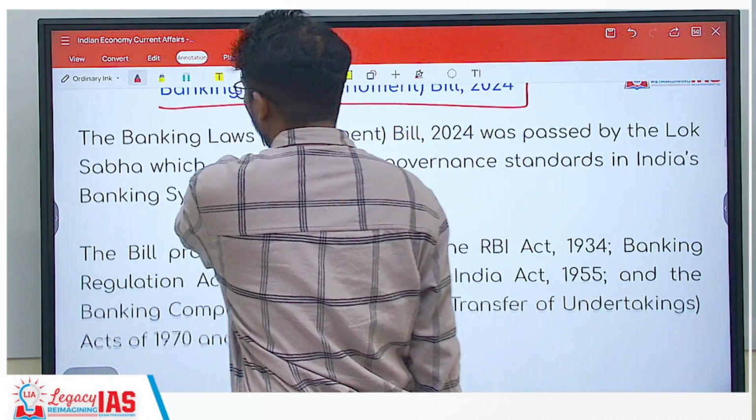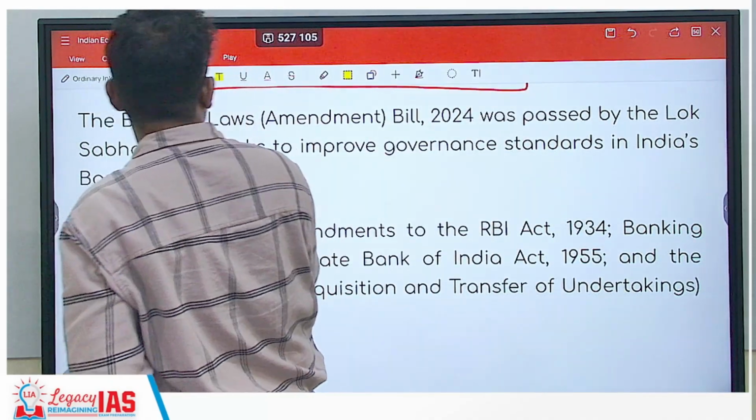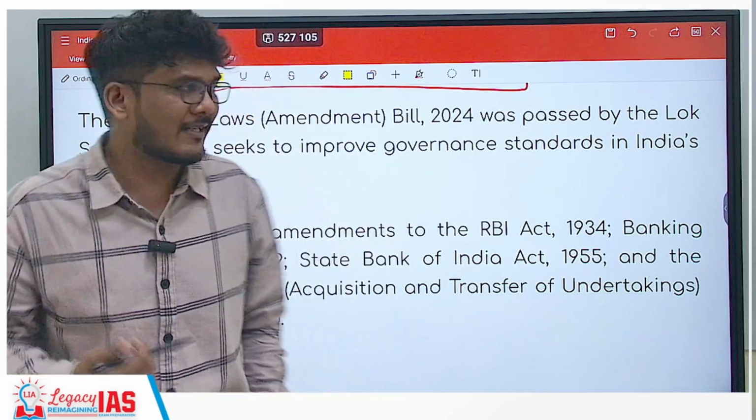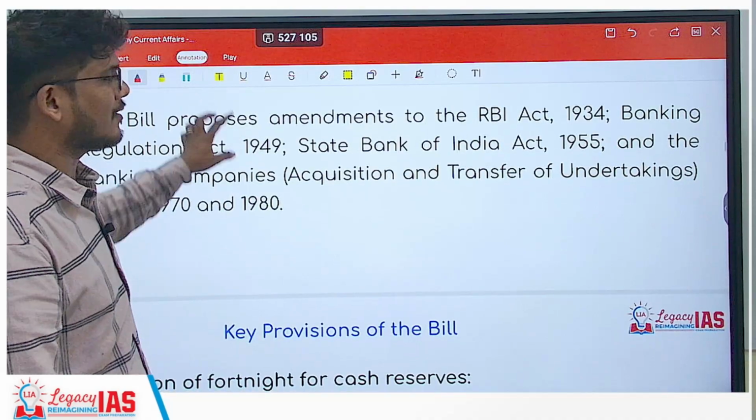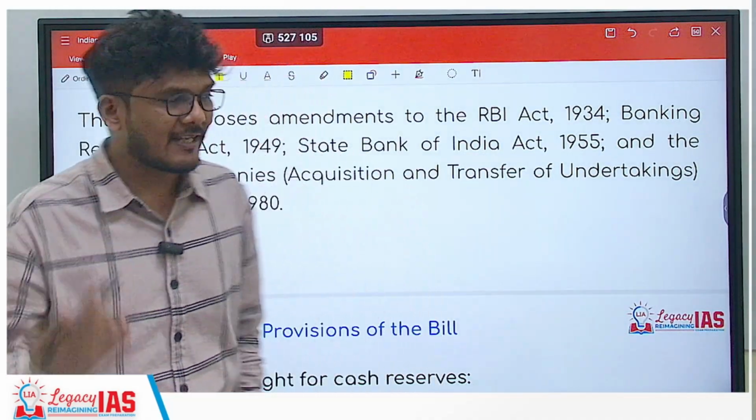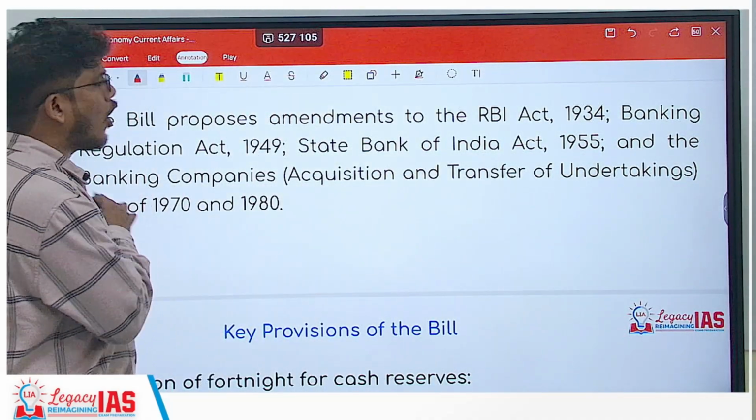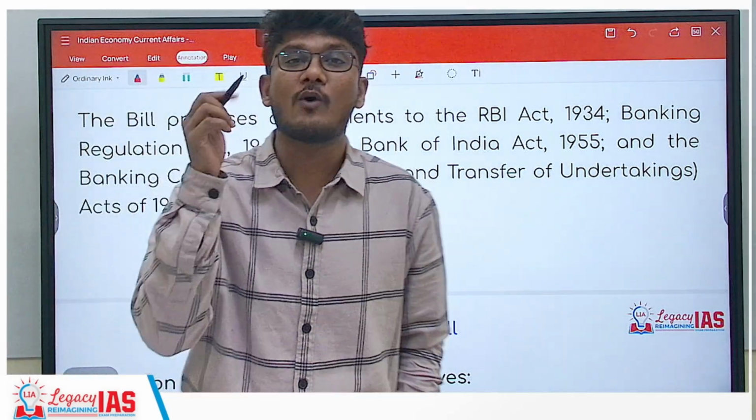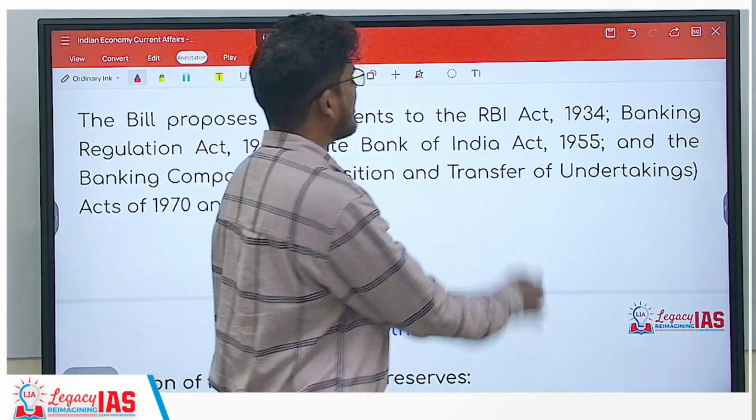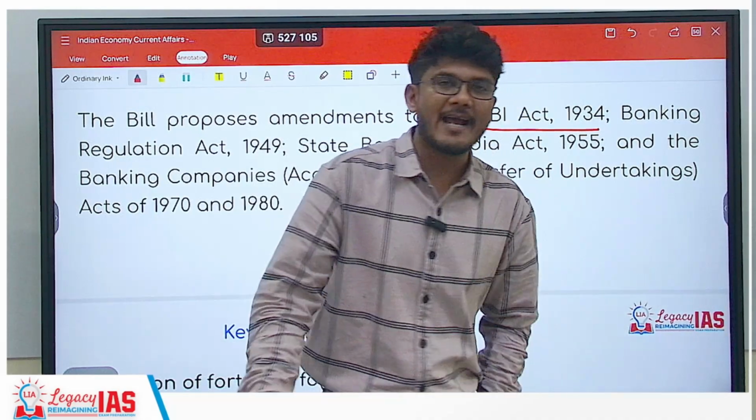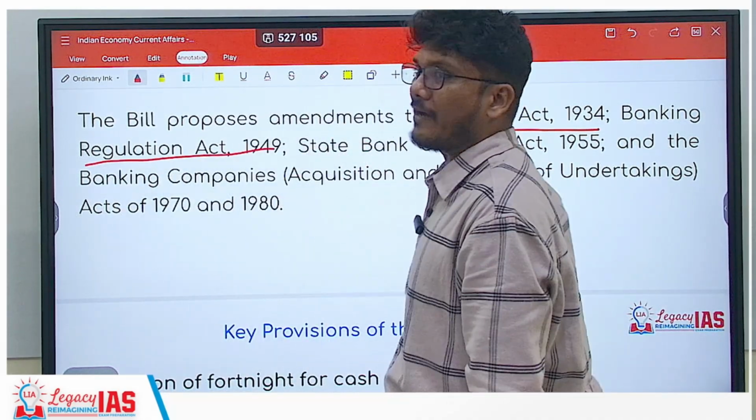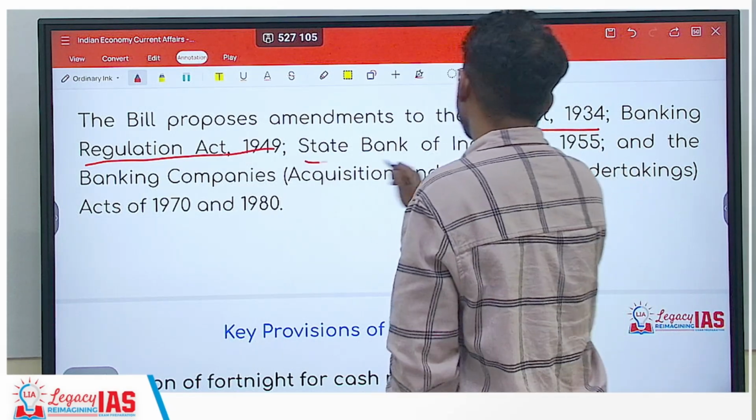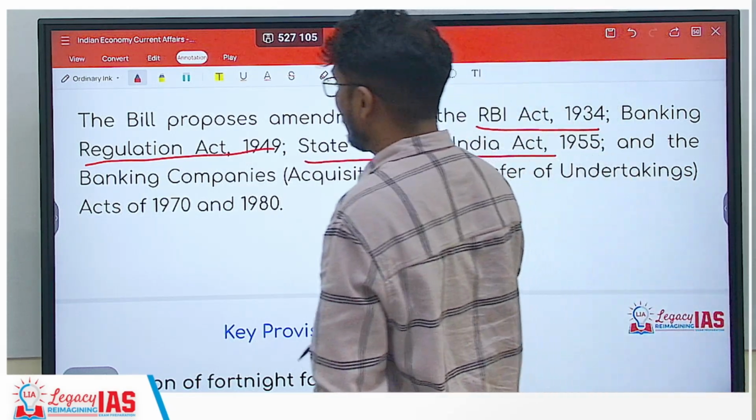Now, the Banking Laws Amendment Bill was passed by Lok Sabha. Now, this bill basically is trying to improve the governance standards in India's banking system. Generally, remember that. At the same time, we should also know what all the acts it proposes to amend. So, it proposes to amend, number 1, the RBI Act of 1934. Number 2, the Banking Regulation Act of 1949. Number 3, the State Bank of India Act of 1955.